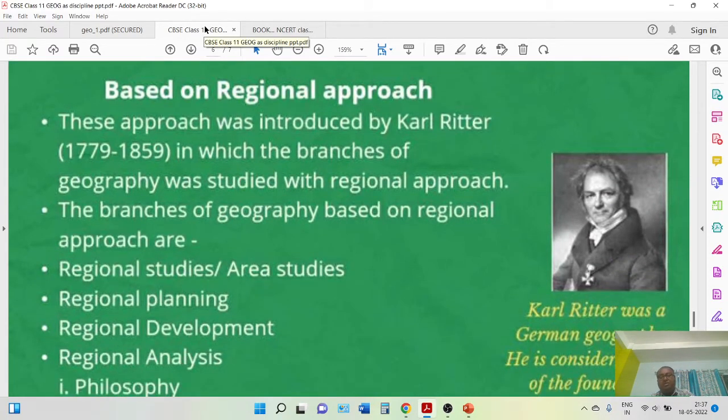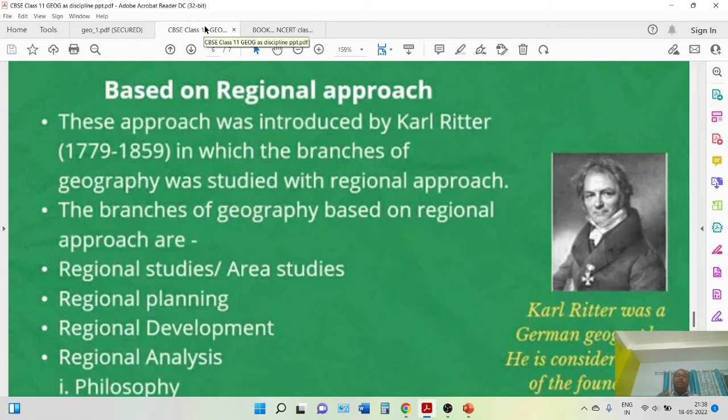Based on the regional approach, a region is specific. So you can say systematic approach first, and then specific approach. Instead of regional approach, you can call it a specific approach. In a specific approach, the study area becomes very narrow, but it gives a very good result.